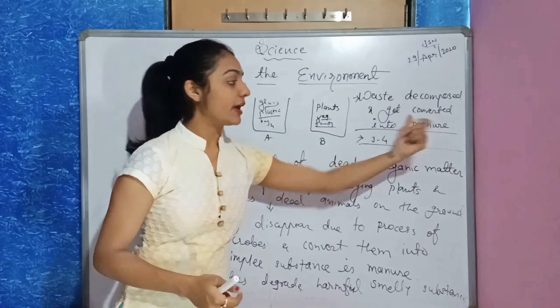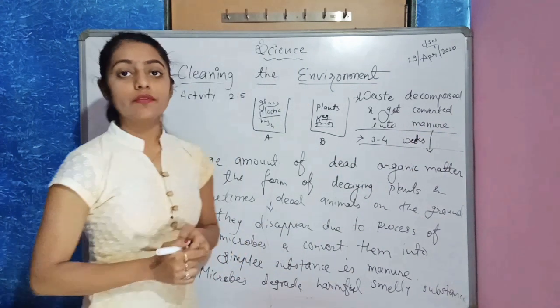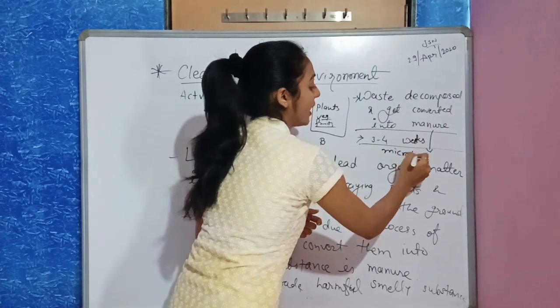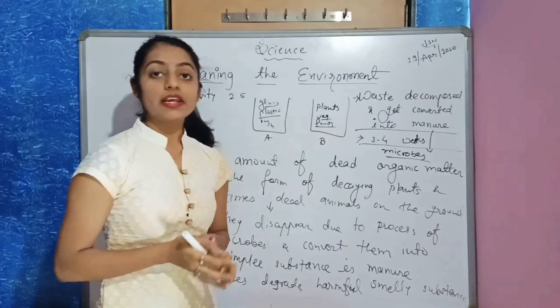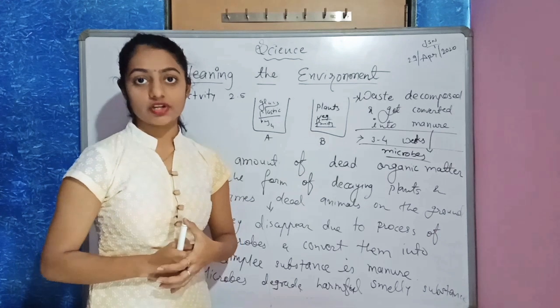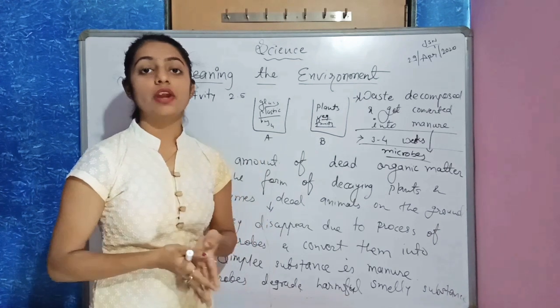Now what's the meaning of manure? Manure is the decomposition of some organic matter with the help of microbes. With the help of microorganisms, it got converted into manure. That word we learnt in the first chapter, production and management. What was the difference between manure and fertilizer?